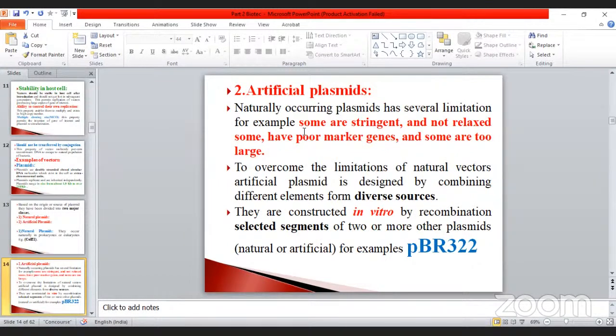How is it known? Naturally occurring plasmids have several limitations. For example, some are stringent and not relaxed, some have poor marker genes, and some are too large. To overcome the limitations of natural vectors, artificial plasmids are designed by combining different elements from diverse sources. They are constructed in vitro by recombining selected segments of two or more other plasmids, natural or artificial. For example, pBR322, the important one.